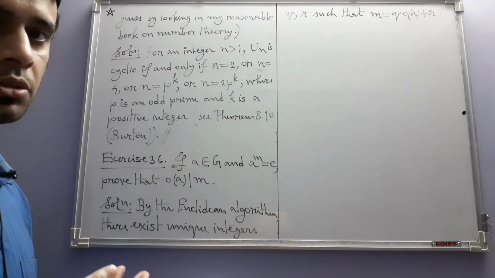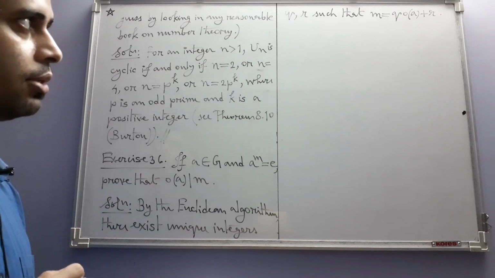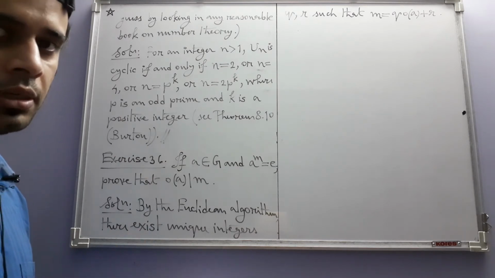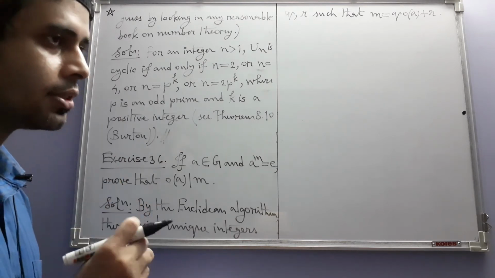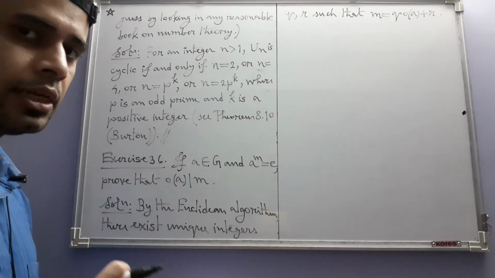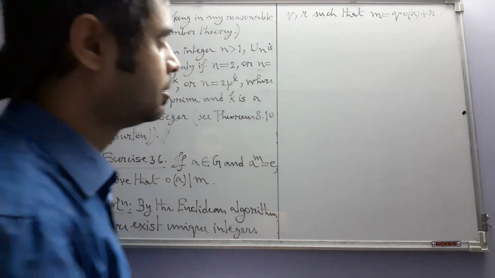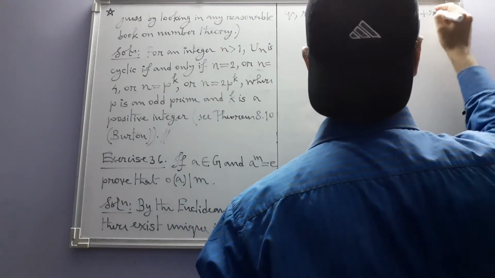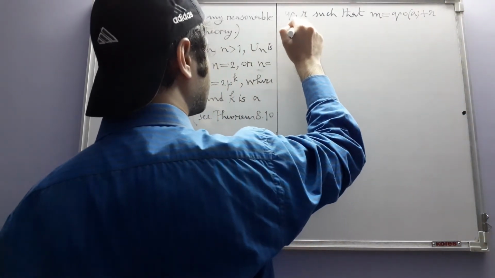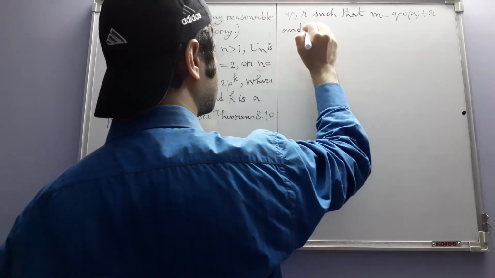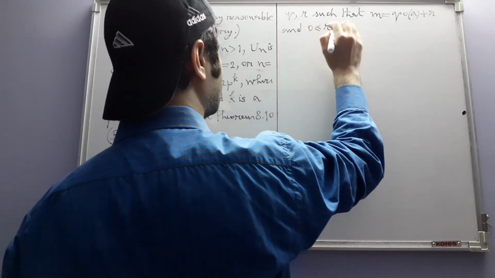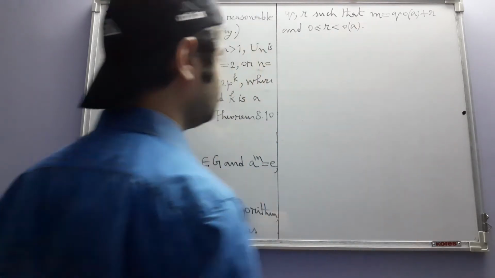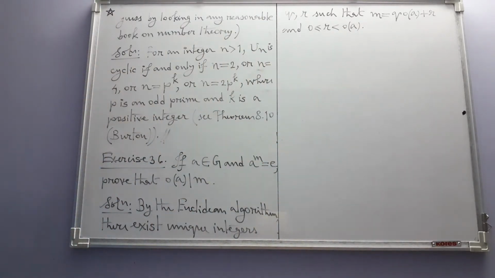The divisor should always be non-zero. In fact, in this case it is positive. Order of any element in a group, by definition, if it is finite, then it is a positive integer. So here division is possible, and the remainder is non-negative and is less than order of A.